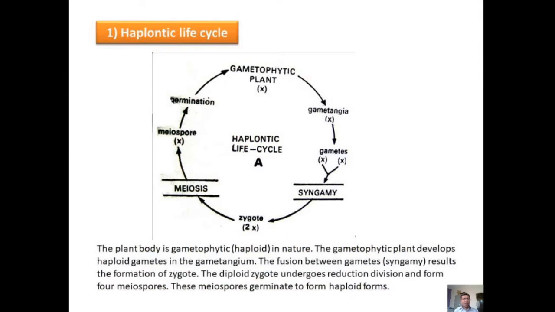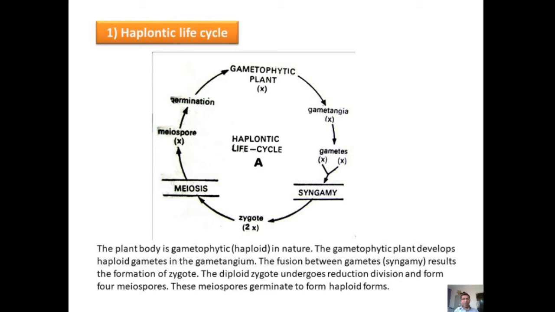Now, the first life cycle is the haplontic life cycle. The plant body is gametophytic or haploid in nature. The gametophytic plant develops haploid gametes in the gametangium. The fusion between gametes is called syngamy. After syngamy, a diploid zygote is formed.